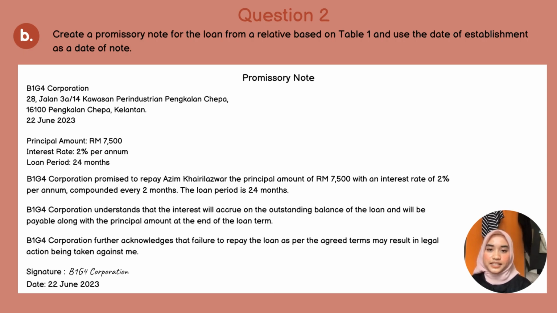It emphasizes the principal amount of 7,500, the interest rate of 2% per annum, and the loan period of 24 months. By signing this note, we acknowledge our responsibility to repay the loan along with the accrued interest within the designated time frame. We are grateful for the support of our relative in providing us with this loan, and we are determined to honor our commitment.